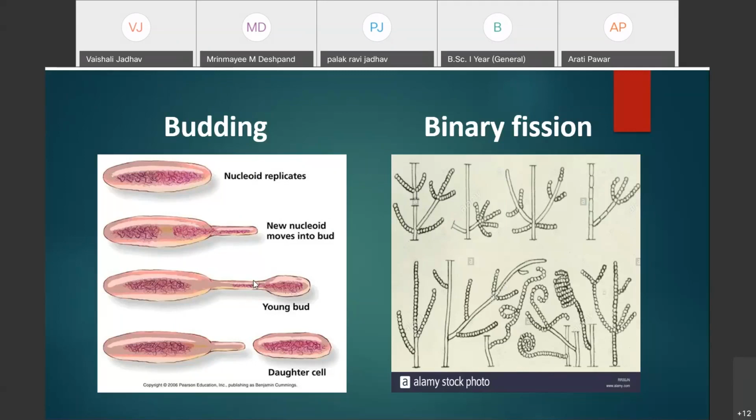Later on, this bud gets completely separated from the bacterial cell, and one daughter cell is formed from the one bacterial cell.